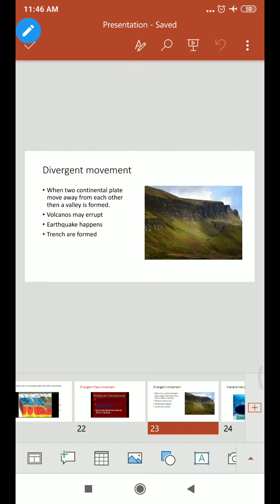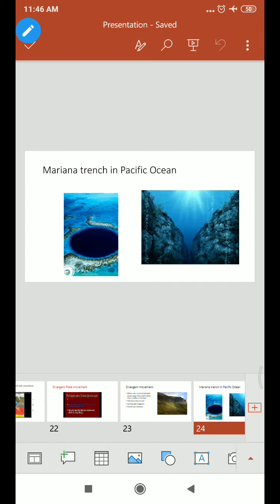When two continental plates move away from each other, they form a valley. Volcanic eruptions may occur, earthquakes happen, and trenches are formed in the ocean. Here the Mariana Trench is shown in the Pacific Ocean, the deepest point of Earth. This is due to the movement of two plates in different directions, that is, divergent plate movement.